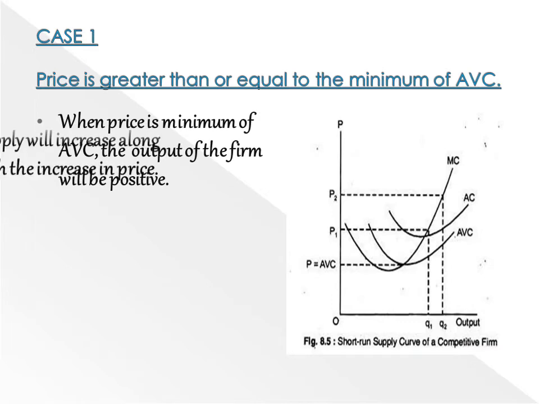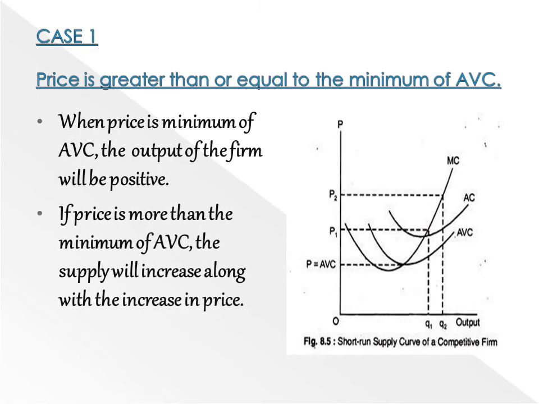If price is more than the minimum of AVC, the supply will increase along with the increase in price. You can see when price increases to P1 and P2, the supply curve also increases. When price is minimum of AVC, the output of the firm is positive. And if price is more than the minimum of AVC, the supply will increase along with the increase in price. When price increases, supply also increases.